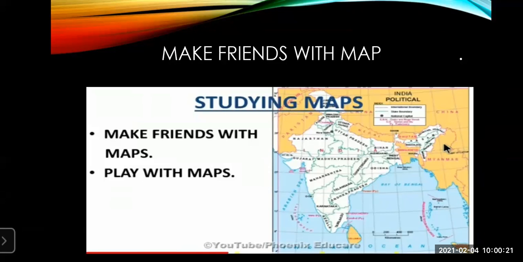Now you must have seen your textbook. You will not get a valid or exact answer in the lessons, but you need to understand by the reference books. Sometimes you need to understand by the reference books. In the geography textbook you must have seen, whatever questions are asked, even in the exercises, you will not get the direct answer. If you understood the concept, then only you will be able to answer those questions given in the exercises. So understanding the concept is very, very important.